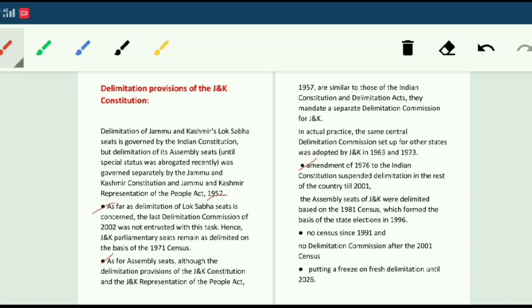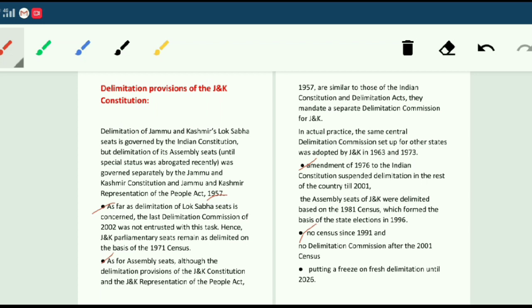Hence, unlike the rest of the country, the assembly seats of Jammu and Kashmir were delimited based on the 1981 census, which formed the basis of the state election in 1996. So the state election of 1996 took the population record of 1981. There was no census in the state in 1991, and no delimitation commission was set up by the state government after the 2001 census,